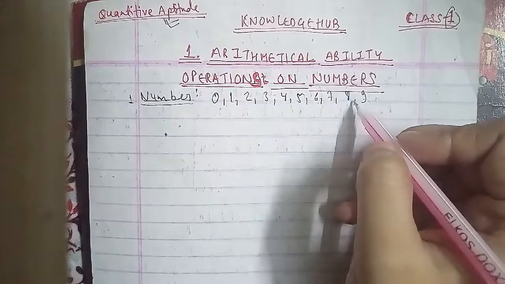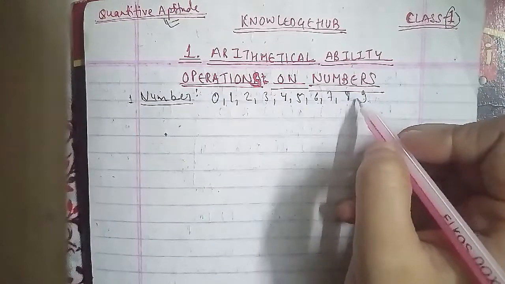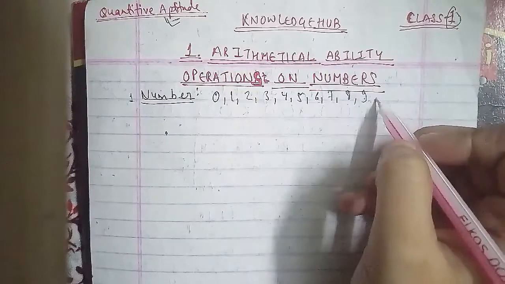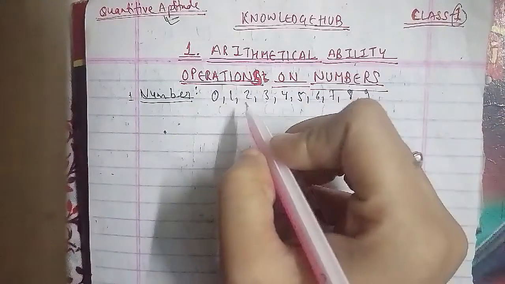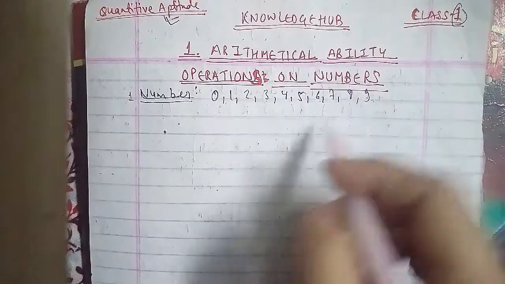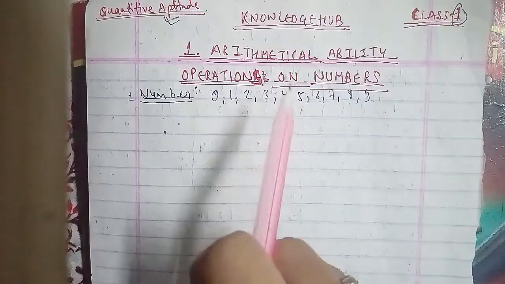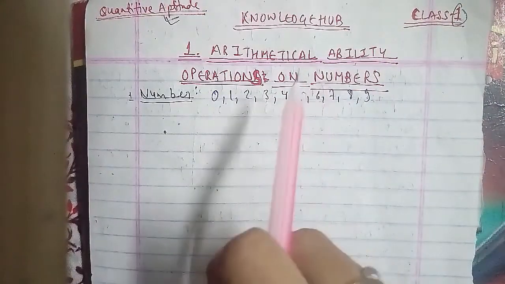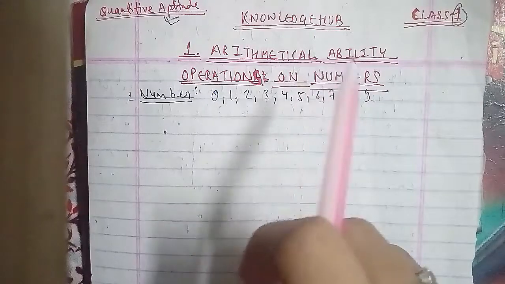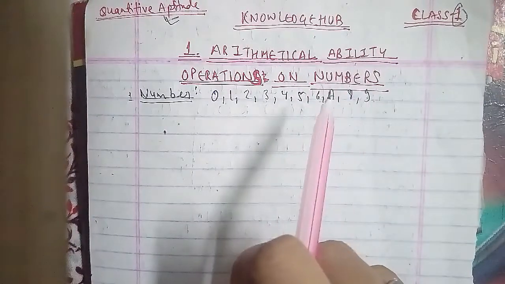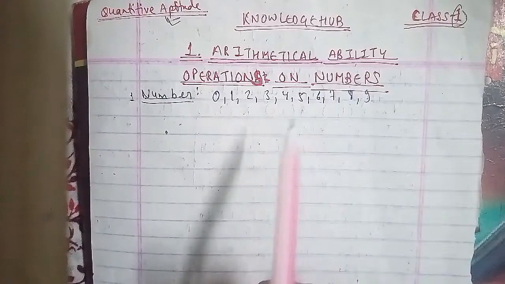For denoting numerals, we use the place value chart that is given. We will discuss it one by one through questions. The first question: write each of the following numerals in words. The numerals have been given, and you have to write them in words.